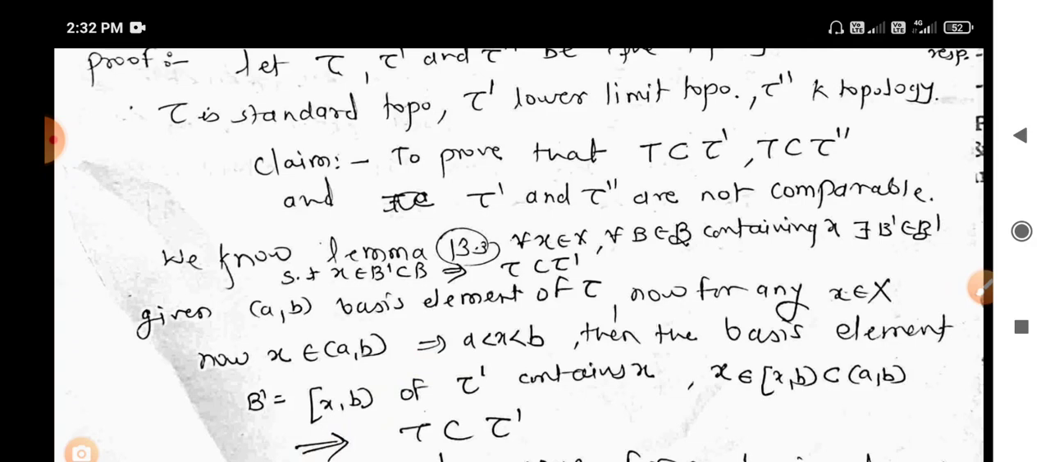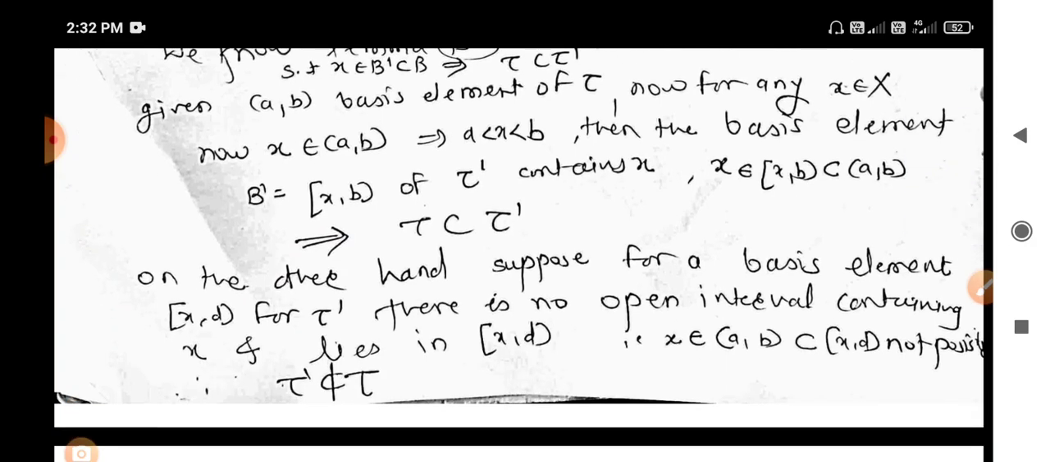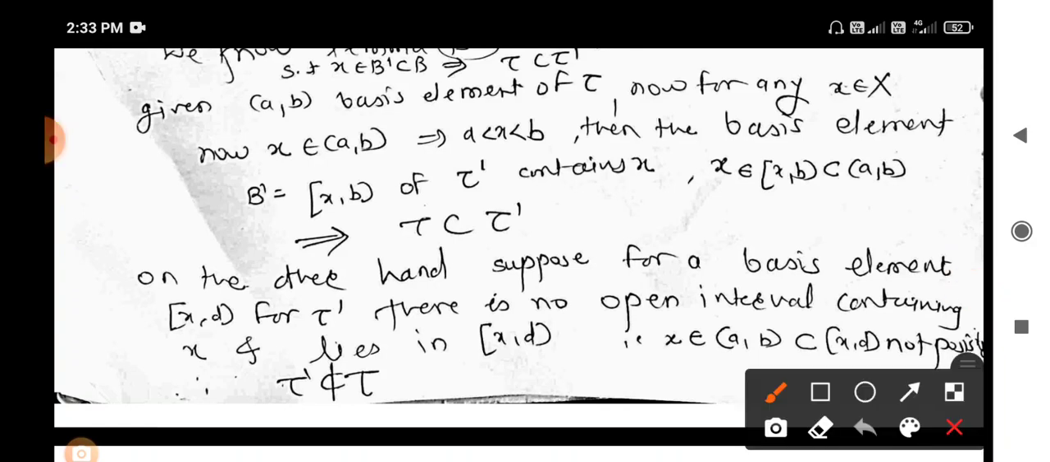Suppose we take one element of tau dash, say the interval [x, d). Then x belongs to [x, d), and so there should be an open interval containing x and lying in [x, d). But if we take x belongs to the open interval (a, b), that open interval (a, b) cannot be a subset of [x, d), since in this case a is less than x is less than b, and x is less than some d, it includes points less than x, which is not possible since this set contains all elements